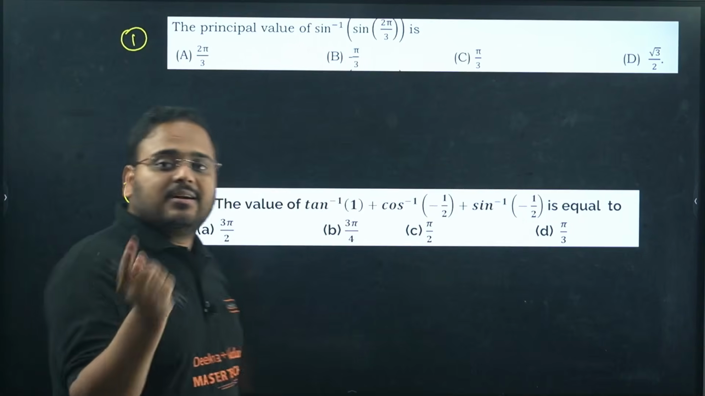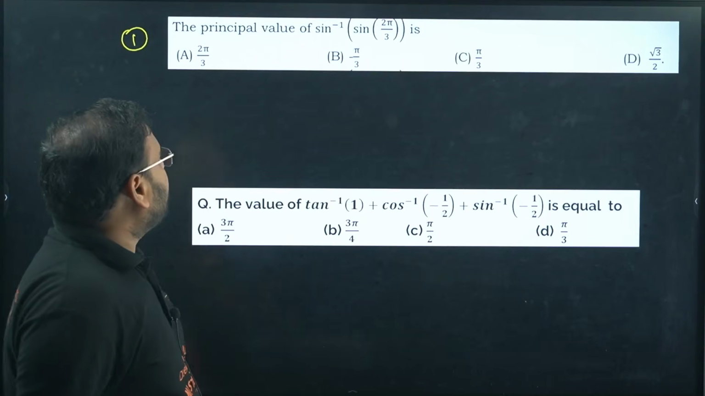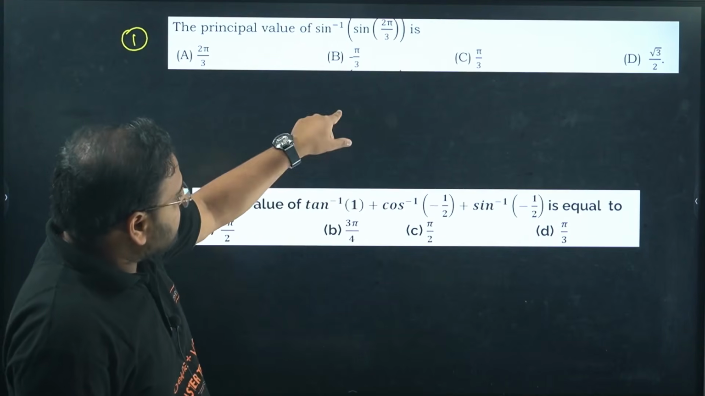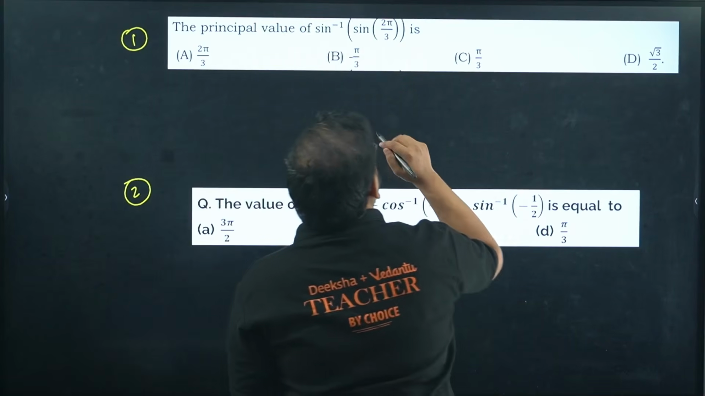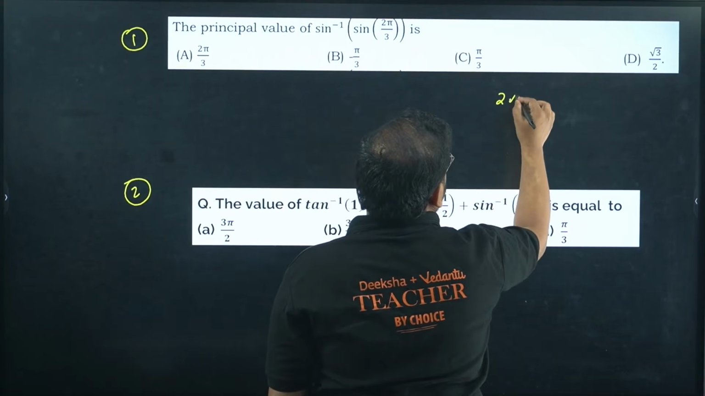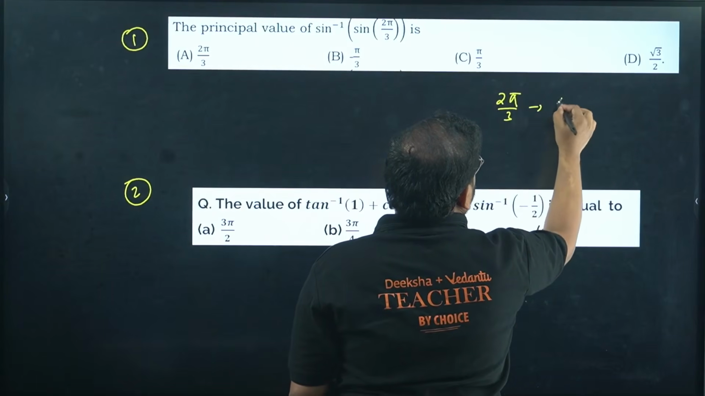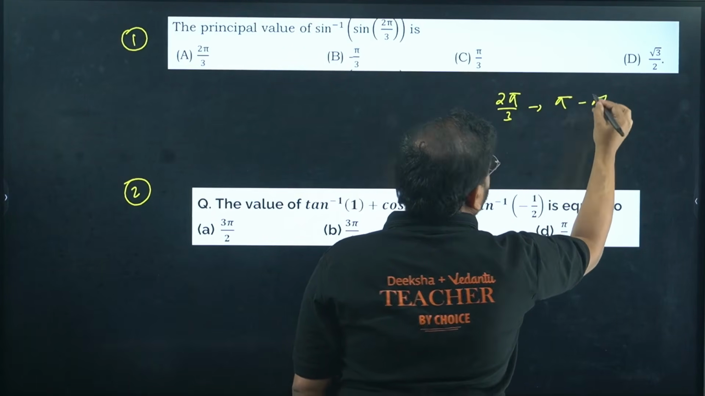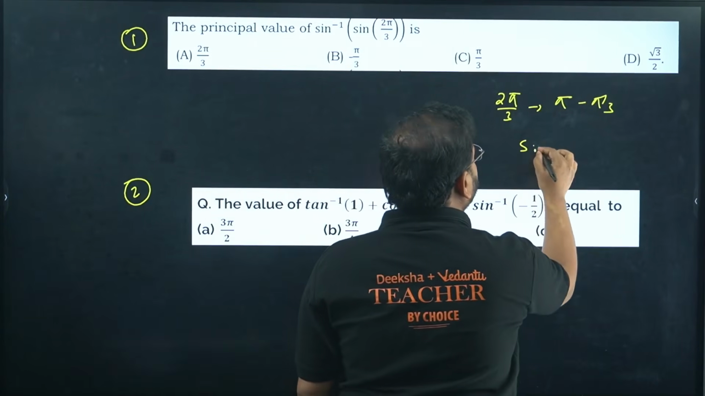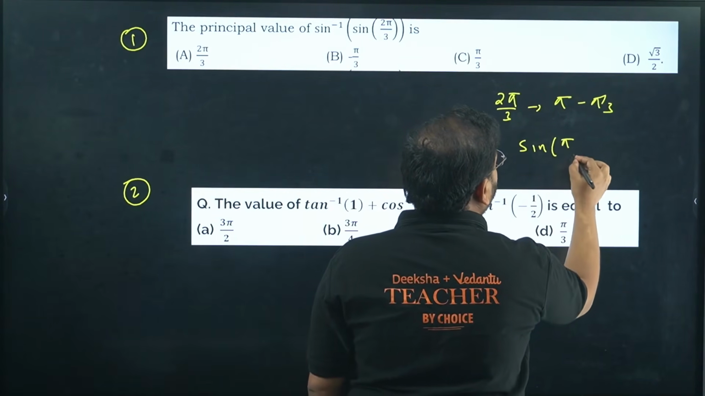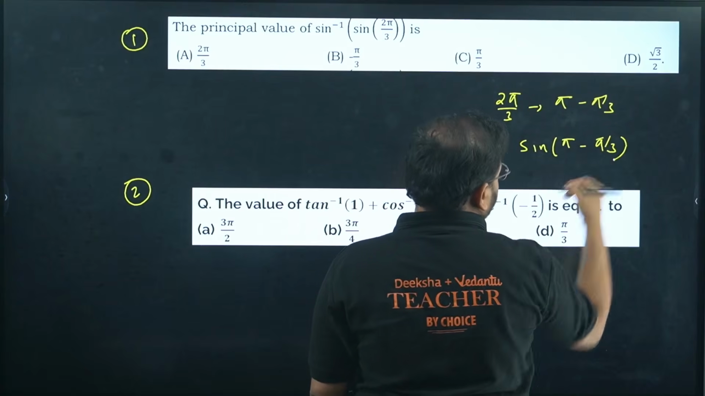Okay, with those things clear, let's start the questions now. The principal value of sine inverse of sine 2 pi by 3. This is in the second quadrant, sine is positive, right? So I can rewrite 2 pi by 3 as pi minus pi by 3. Correct? 2 pi by 3 is pi minus pi by 3.